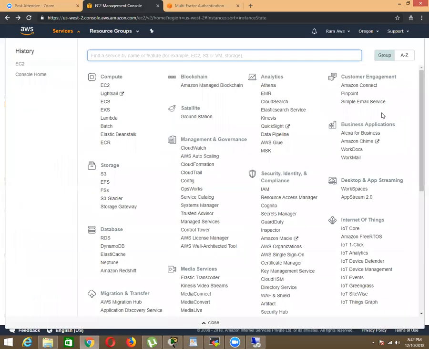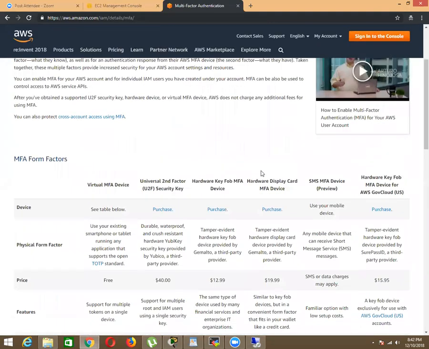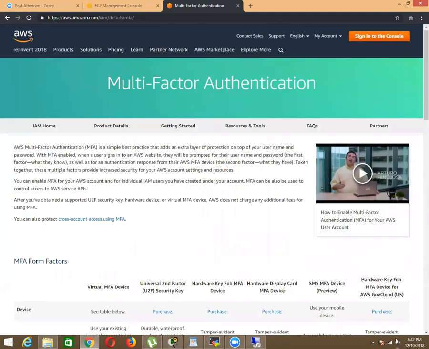Okay, if you want to know how to activate MFA, there is one small video you can watch to find out how MFA works, and let's see.